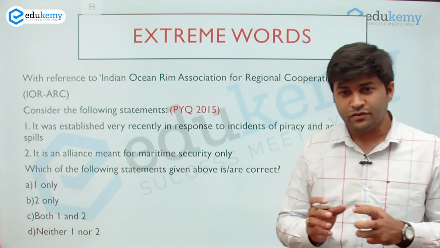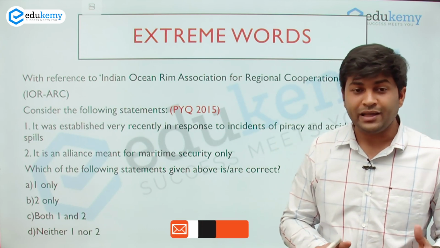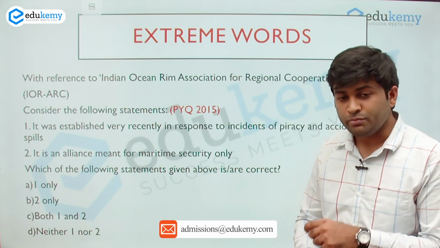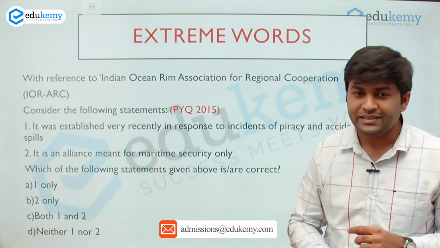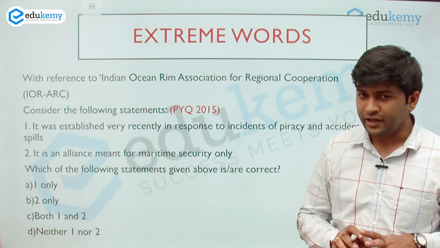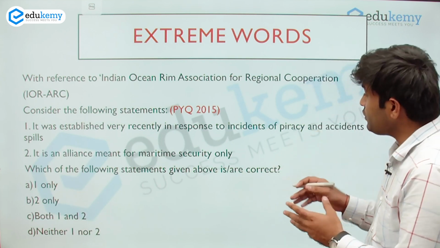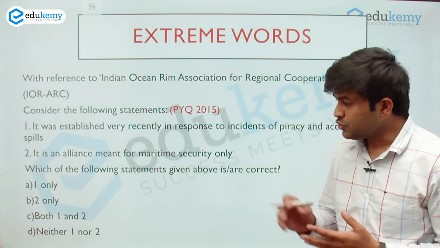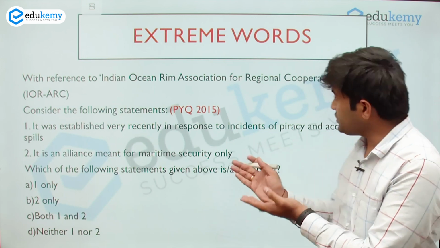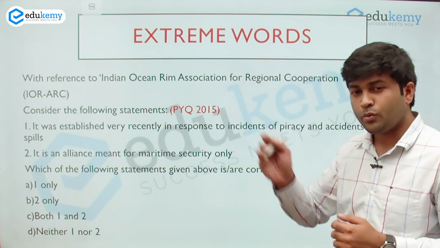So this kind of extreme words create some ambiguity in front of you, and you are unable to come to a conclusion. So by our hack, you can directly eliminate statements which are very ambiguous in nature. Now the second statement says it is an alliance meant for maritime security only. So it reduces the scope of such a cooperation or organization which is for regional cooperation.